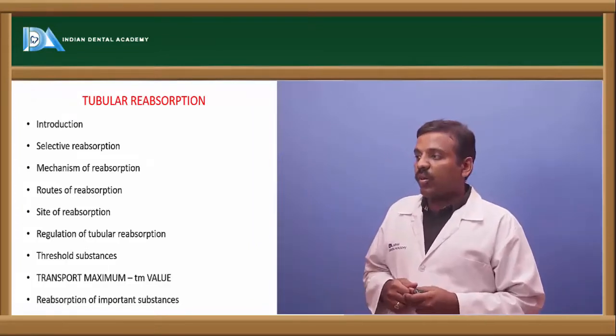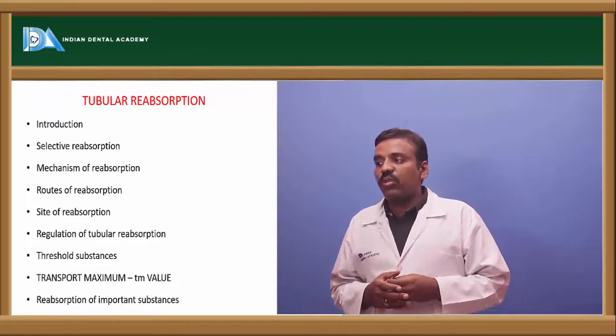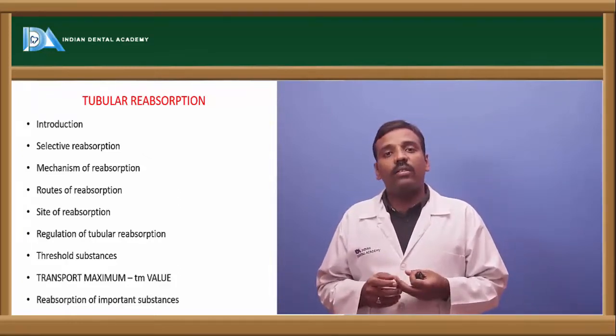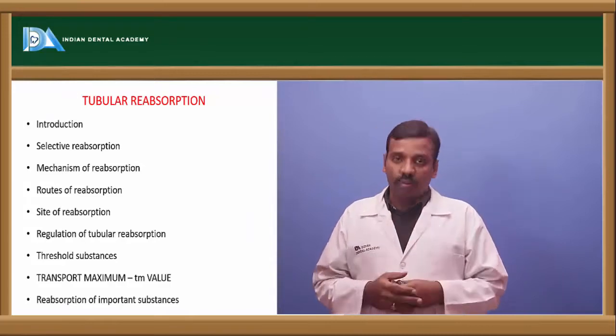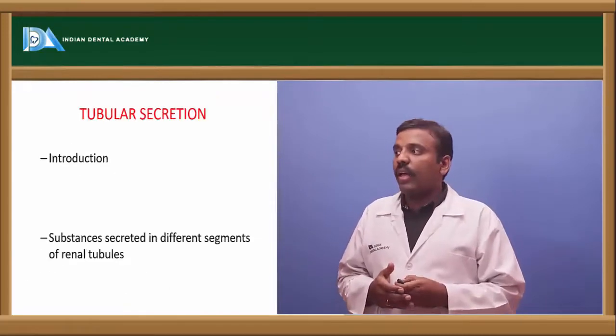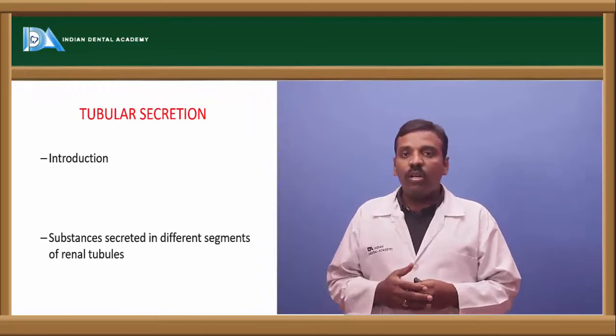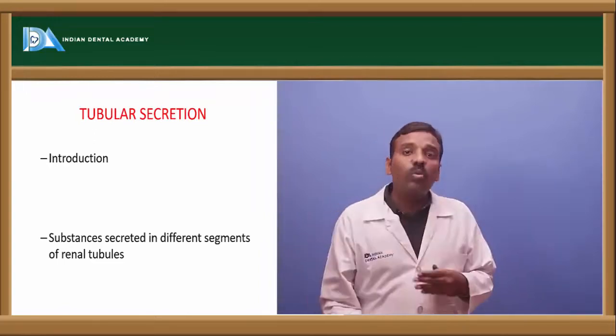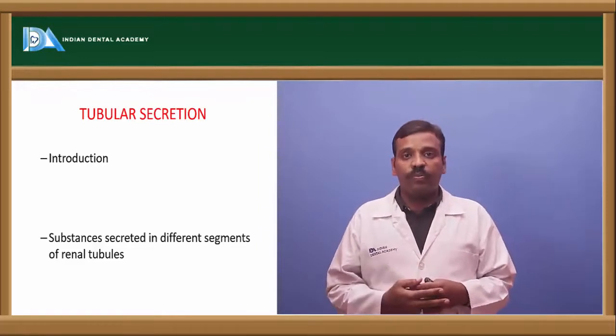Okay, and next one is reabsorption of the important substances. That is glucose, urea, creatine and uric acid. Okay, and next one is tubular secretion, and this tubular secretion is nothing but secreted into the tubule.